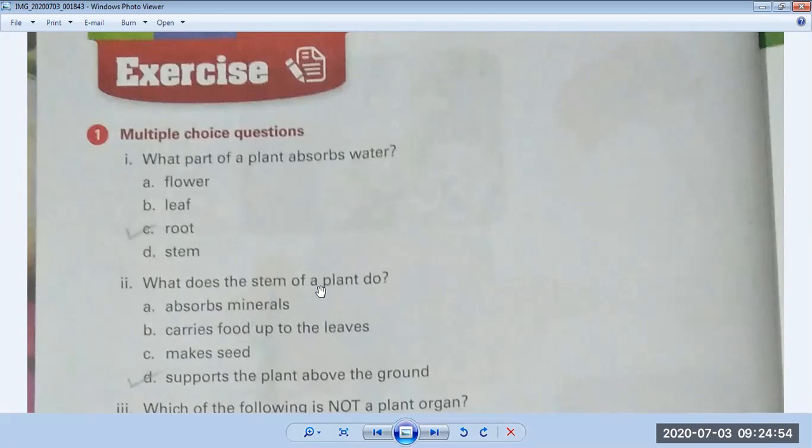So now we will see the options. What are the options? A, absorbs minerals. Yes, this is true. Carries food up to the leaves. Yes, this is true. Makes seed, no, this is not true. D, supports the plant above the ground. This is the most appropriate answer. Okay, so the correct answer is supports the plant above the ground. Now come to the next question.